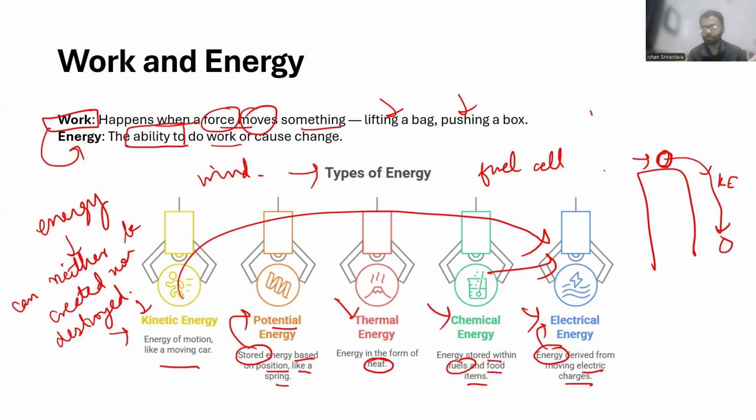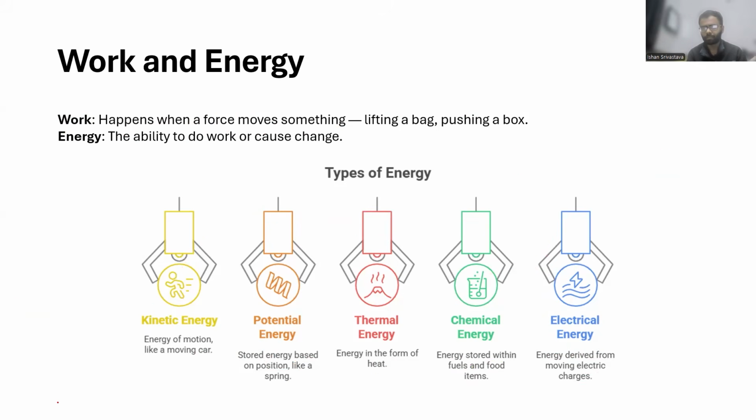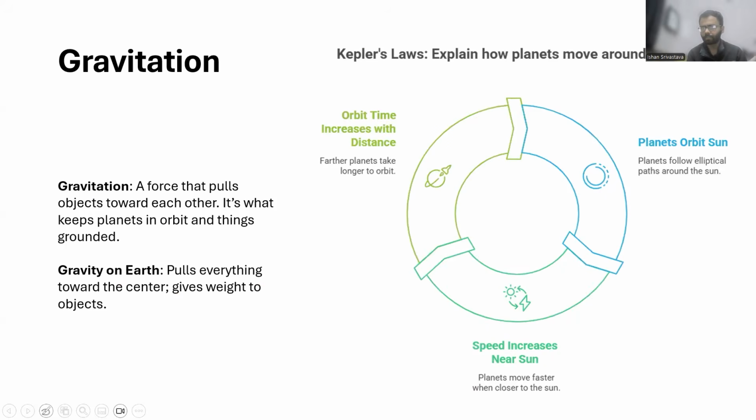So there's a windmill, right? There's a wind blowing, wind has kinetic energy, right? And then you have a station here on the back of that, which has a transformer, and that is converting that energy to electrical energy, right? So those are the kinds of ways in which one form of energy you could convert into another form of energy, but you cannot create energy, right? So that is one thing.